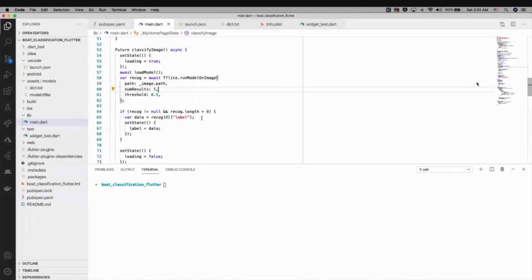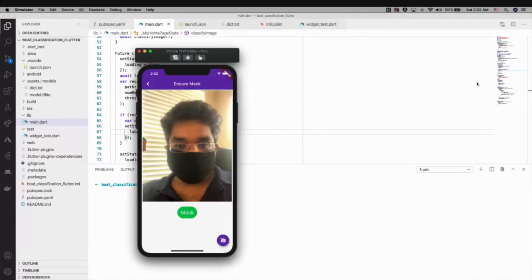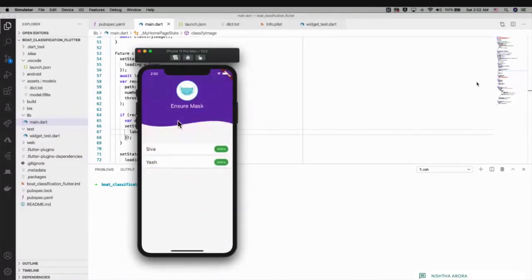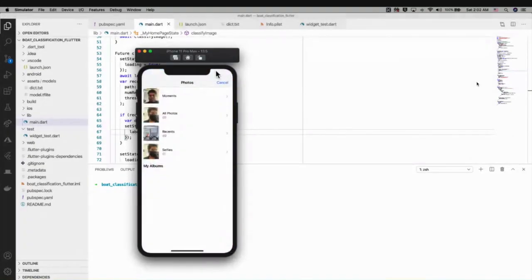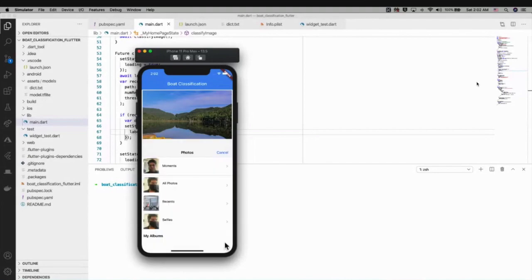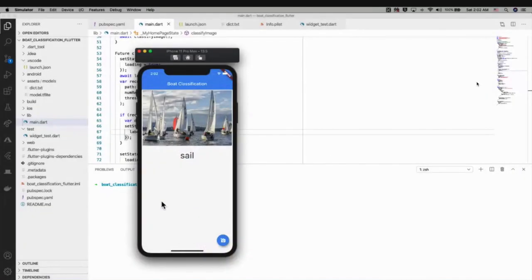Okay, now this is good. Once I get the recognition result back, I take the first available result, because that has the higher confidence rate. So if I'm running this application and I choose this image, it runs the inference and says it's a sailboat.